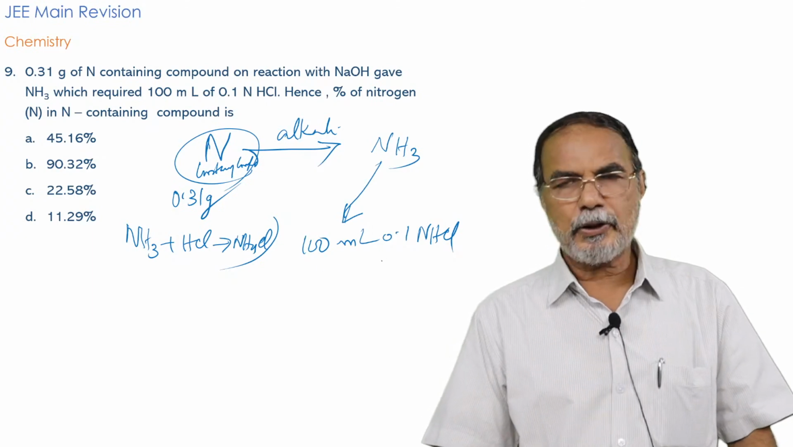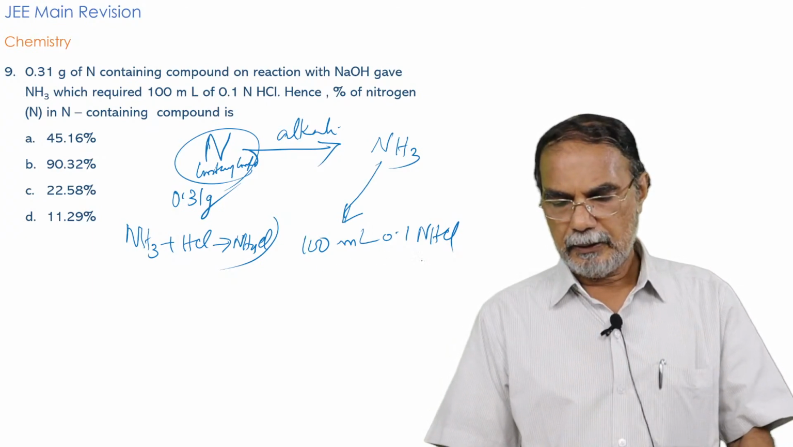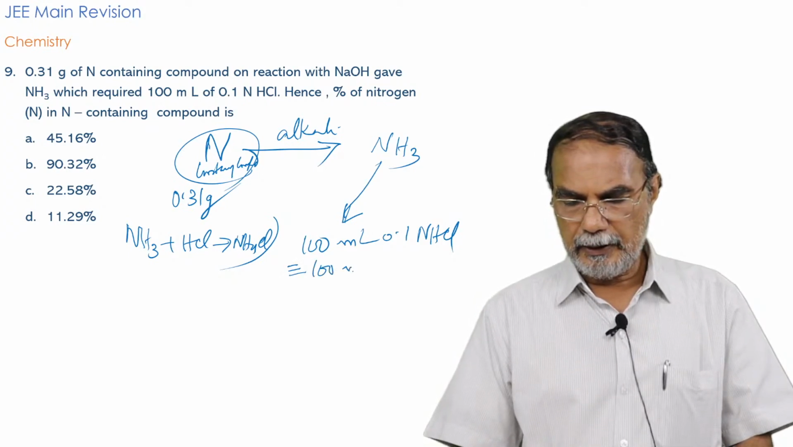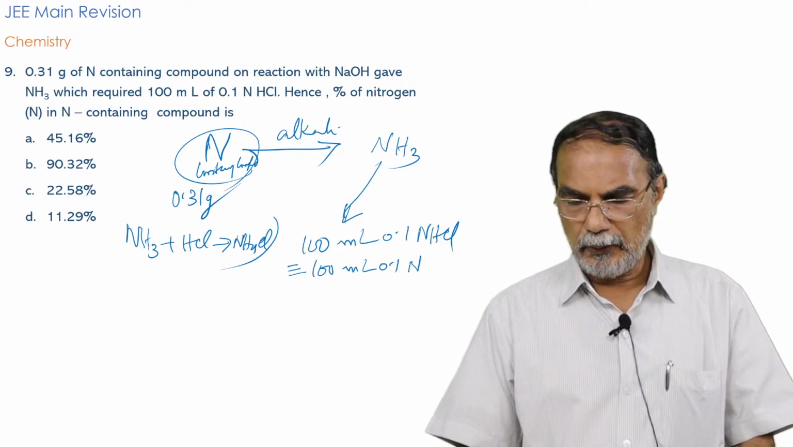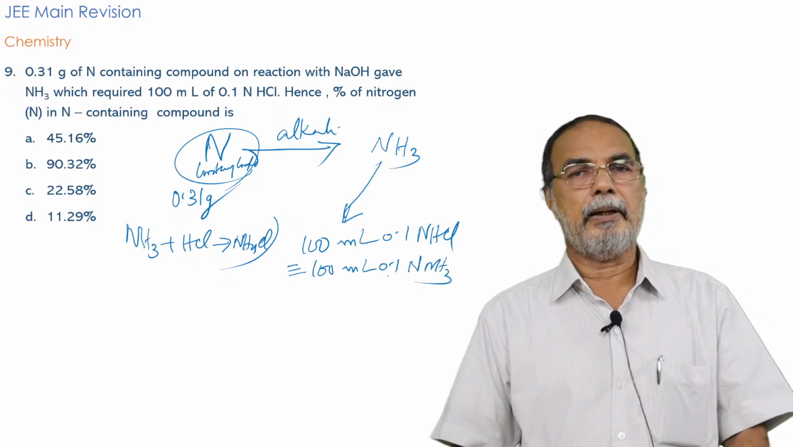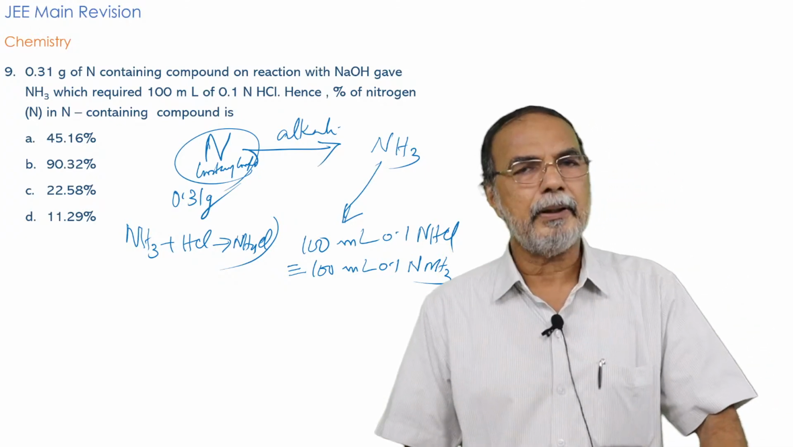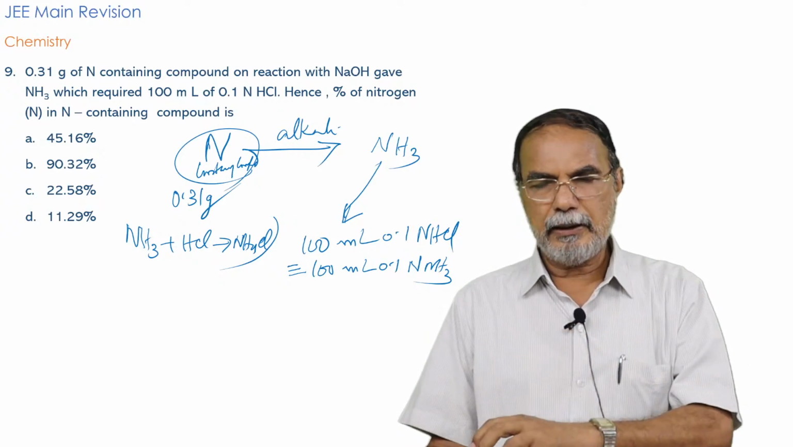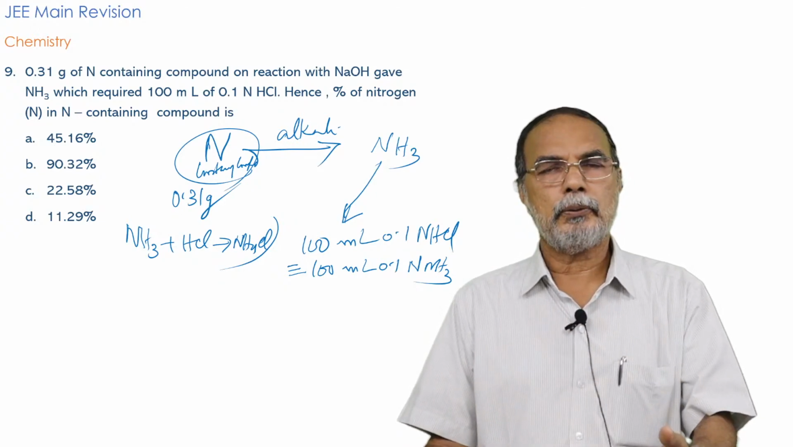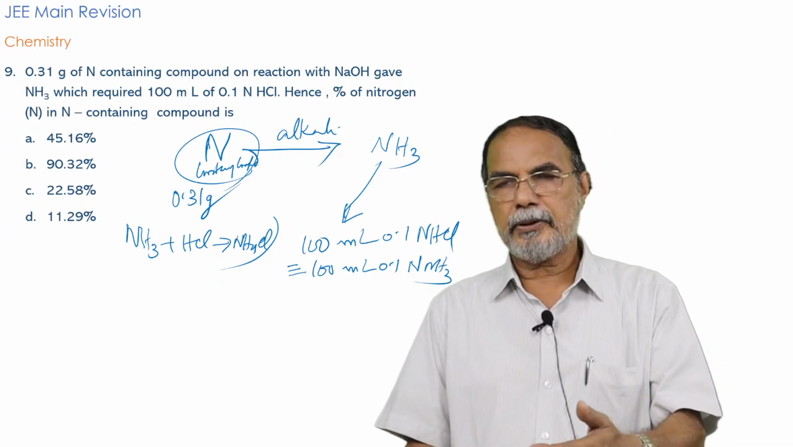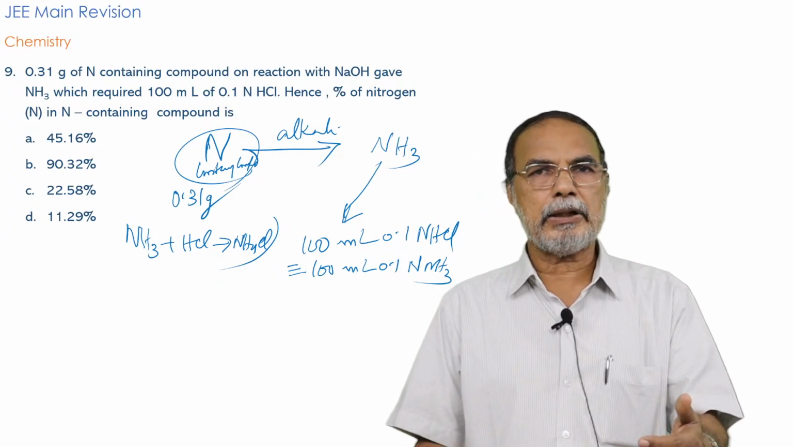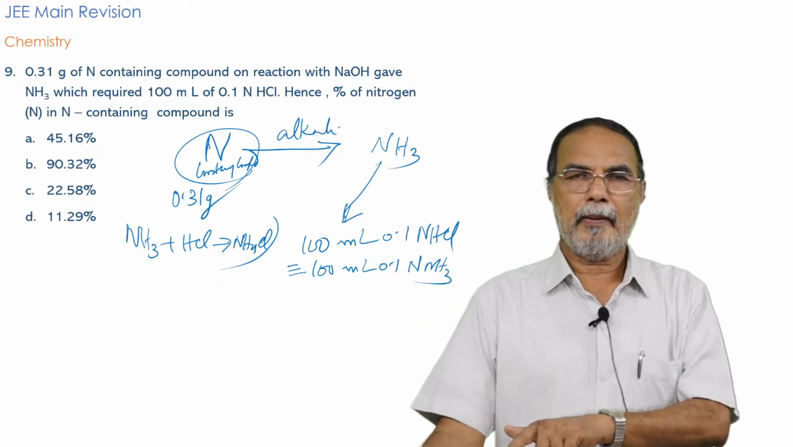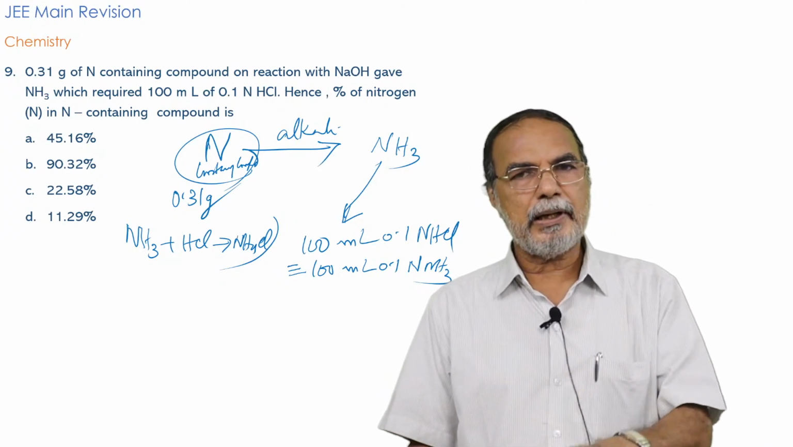So 100 ml 0.1 normal HCl would have completely reacted with 100 ml 0.1 normal ammonia. I hope you understand the point. From the point of view of equivalence, 100 ml 0.1 normal HCl is equivalent to 100 ml 0.1 normal ammonia, because 1 HCl is equivalent to 1 ammonia in this reaction. 1 NH3 plus 1 HCl is 1 NH4Cl. Do you follow? This is a 1:1 reaction.